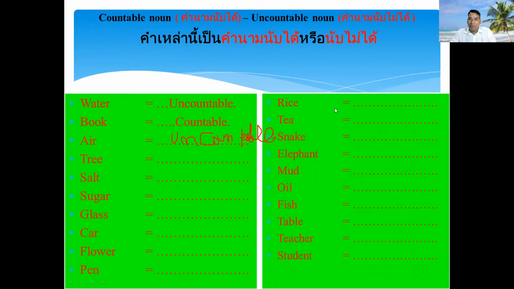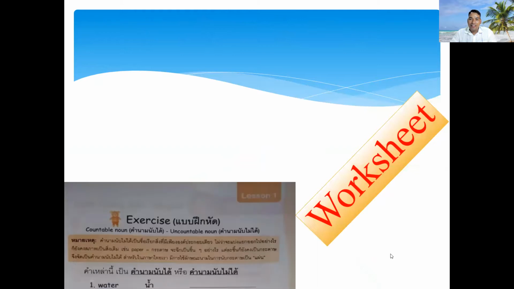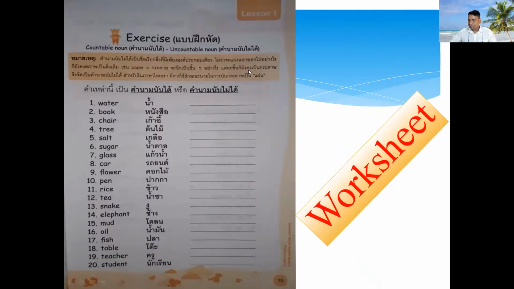And the next slide has rice. Is rice countable or uncountable? Please fill in the blank. Uncountable noun. Tea is an uncountable noun. Snake is a countable noun. Elephant is a countable noun. Mud is an uncountable noun. Oil is an uncountable noun. Fish is a countable noun. Table is a countable noun. Teacher is a countable noun. And a student is a countable noun. Very good. And there is the worksheet for us, the worksheet for our students. You can see that it is the same.